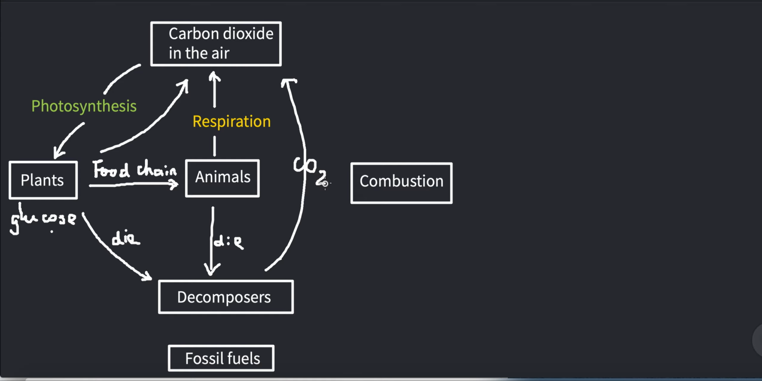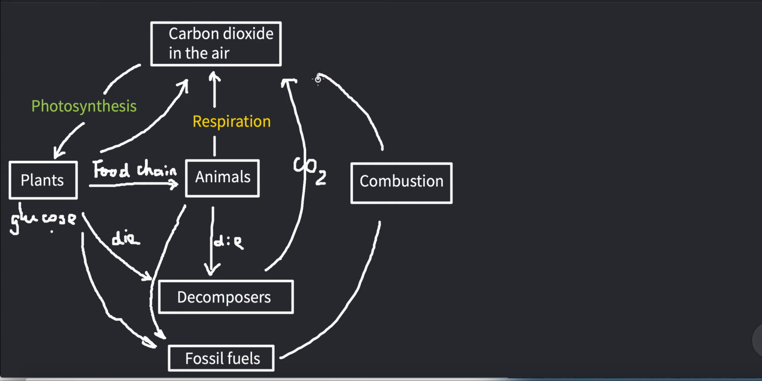Millions of years ago, plants and animals were also partially decayed. The body is not completely decayed; it partially decays, and then turns into fossil fuels. Now, fossil fuels are a carbon reservoir, and they store energy. Heavy industry burns these fossil fuels, and that process is called combustion. So when we burn fossil fuels, we release carbon dioxide back to the atmosphere.